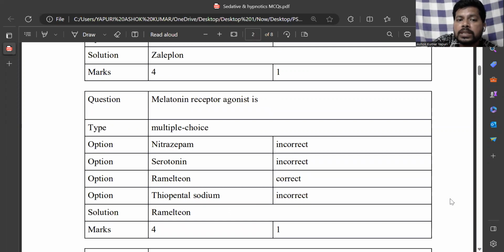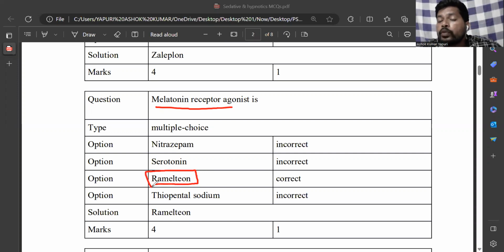And the next question is melatonin receptor agonist. The correct answer is Ramelteon, with the brand name Rozerem, which is an agonist at both melatonin 1 and melatonin 2 receptors. Melatonin is a sleep-producing hormone, and melatonin 1 and 2 receptors come under G protein coupled